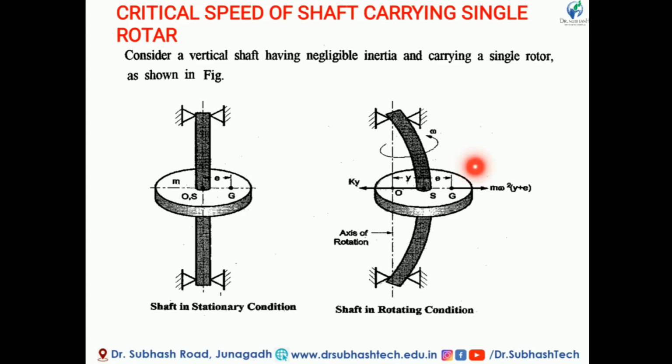When the shaft deflects in this direction, a restoring force opposes this motion. The restoring force is because of the stiffness of the shaft, so the restoring force is K into y.